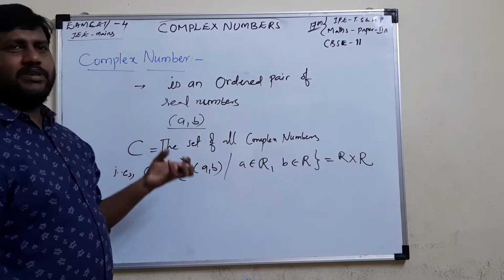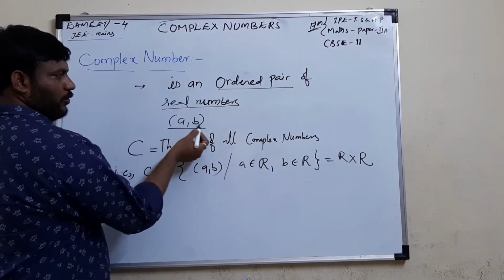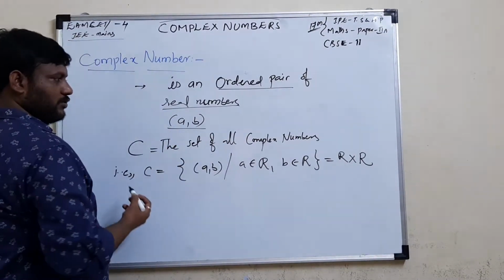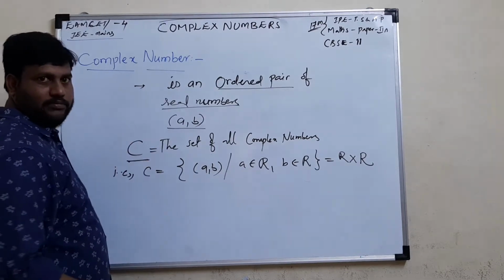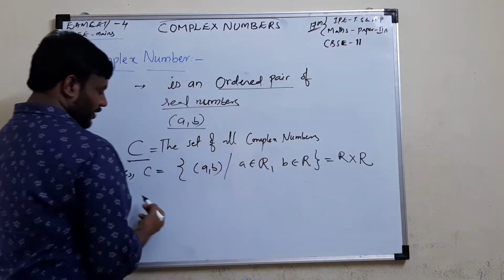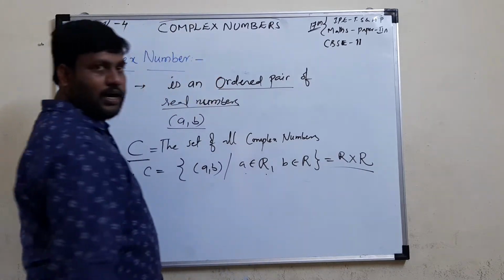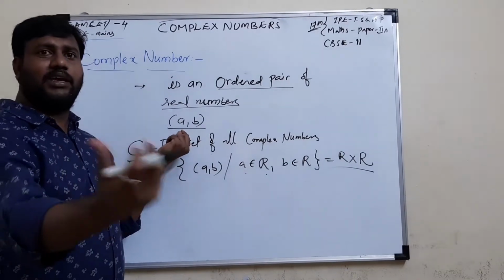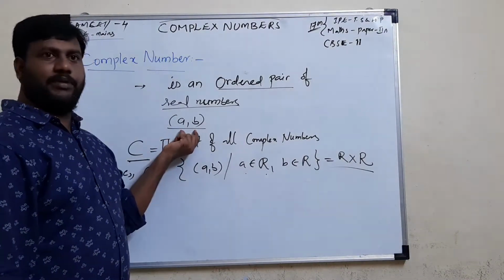So complex numbers are simply the set of ordered pairs of real numbers, where a is a real number as well as b. This set of all ordered pairs is what we call the complex numbers, denoted C. So we can write (a, b) such that a belongs to R, b belongs to R. So it's nothing but R cross R. Okay, friends, so complex numbers are simply ordered pairs like (x, y). In the coordinate system we see (x, y), so it's like (a, b) here.